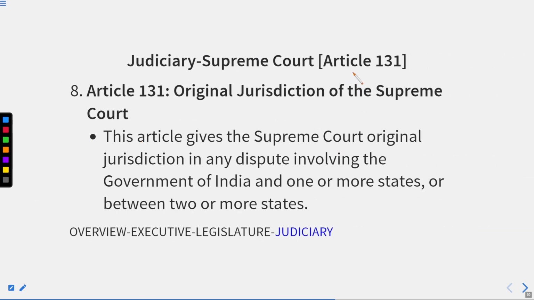Thereafter, we have Article number 131, the original jurisdiction of the Supreme Court. This article gives the Supreme Court original jurisdiction in any dispute involving the government of India and one or more states, or between two or more states.